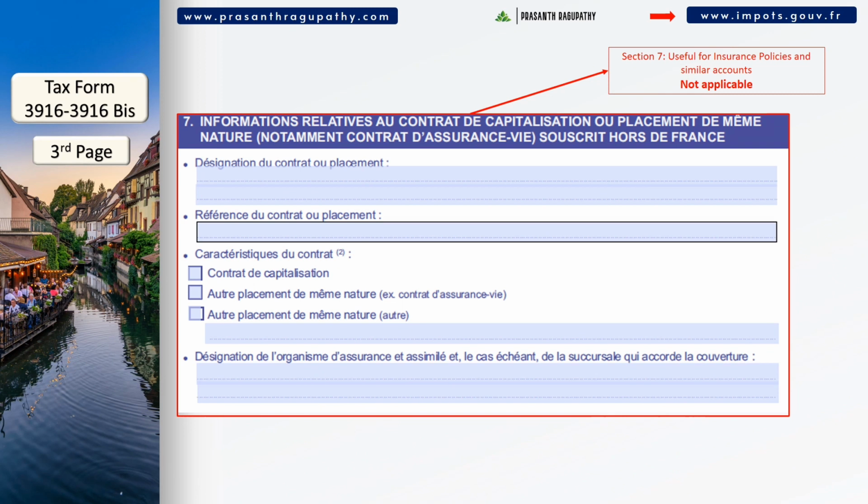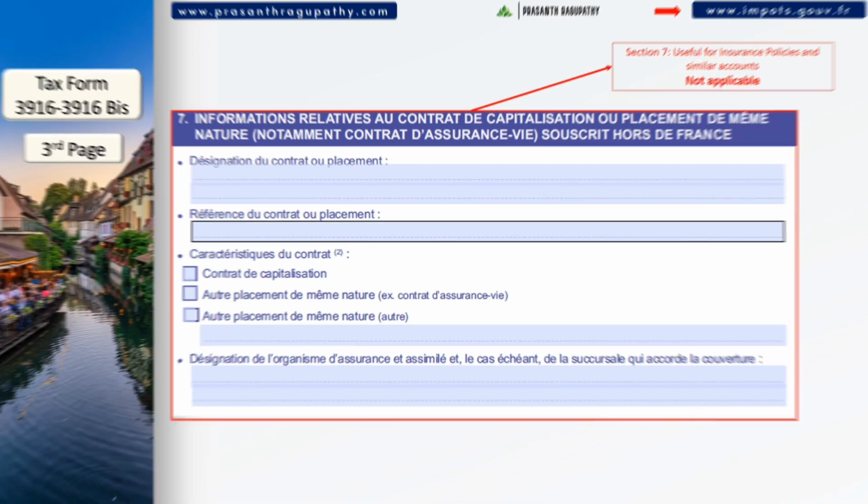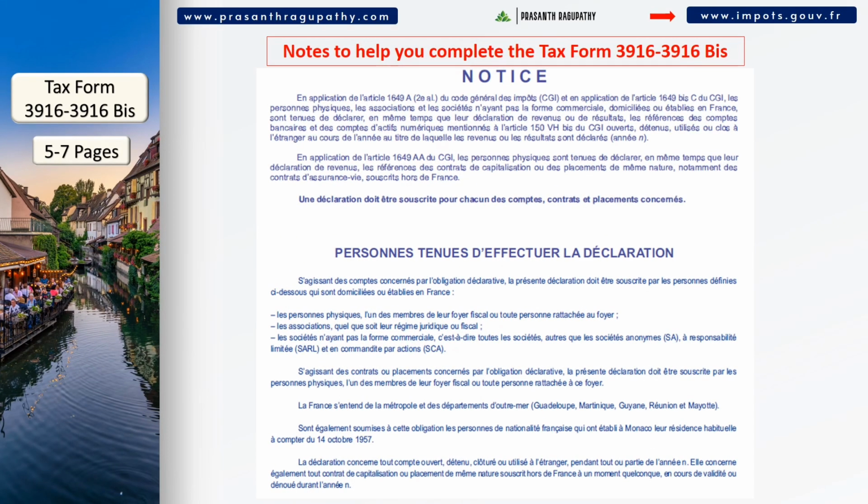Then in section 7, you do not have to do anything. It is only applicable to foreign insurance policies and similar accounts. Then on pages 5 to 7, you can find the official notes to help you complete the tax form 3916.